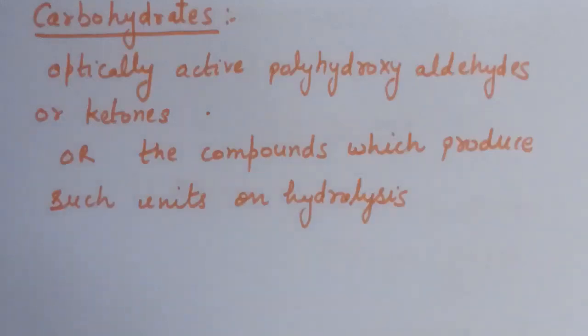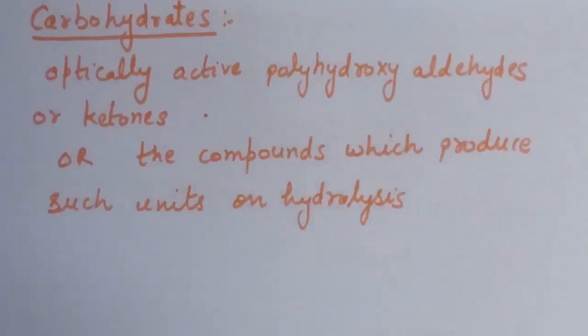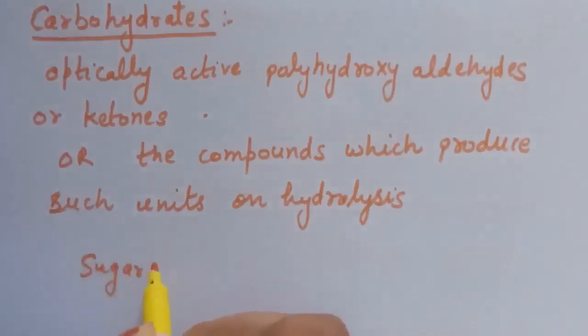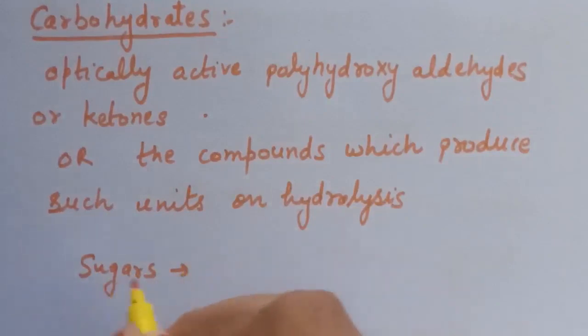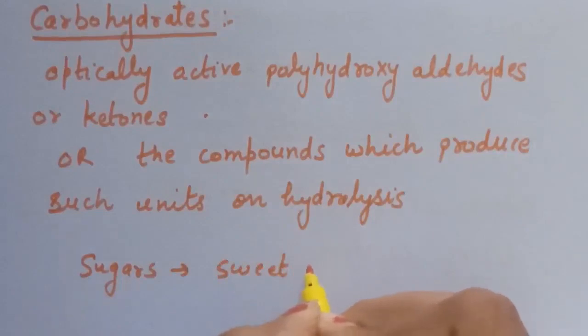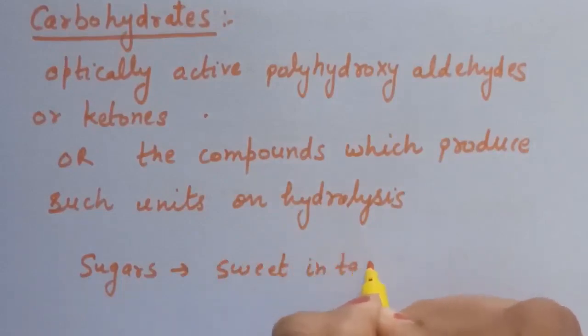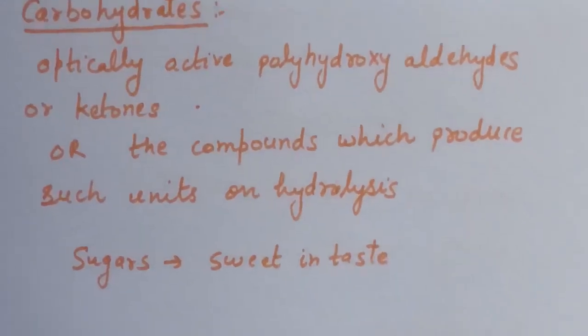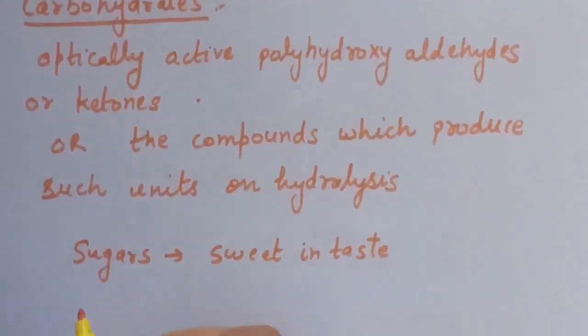Now when we talk about carbohydrates, there are certain carbohydrates which are sweet in taste, and those are known as sugars. And there are certain carbohydrates which are not sweet in taste, those are known as non-sugars.